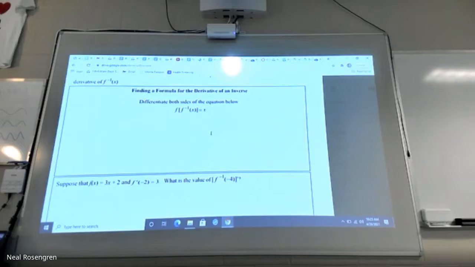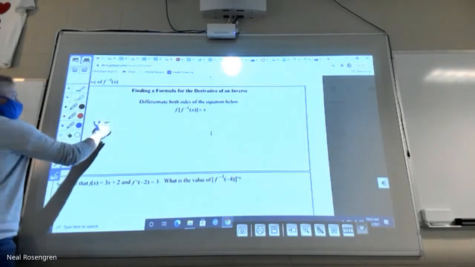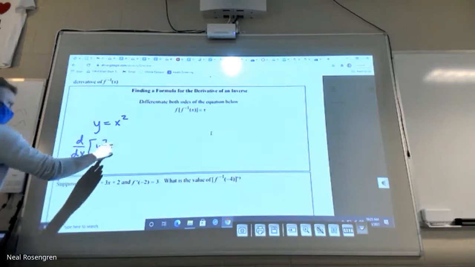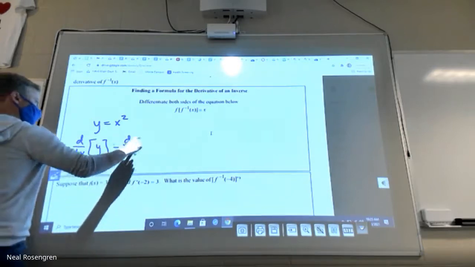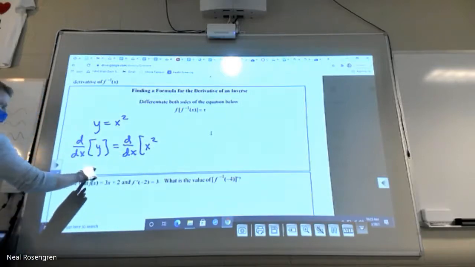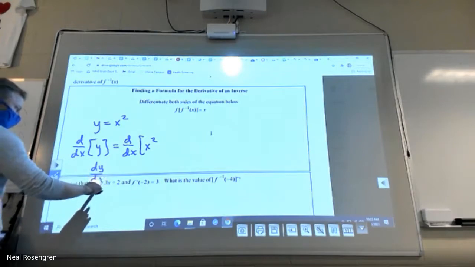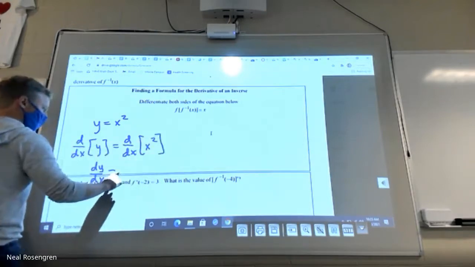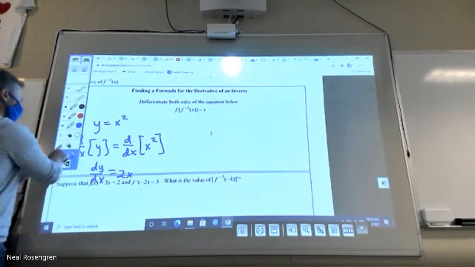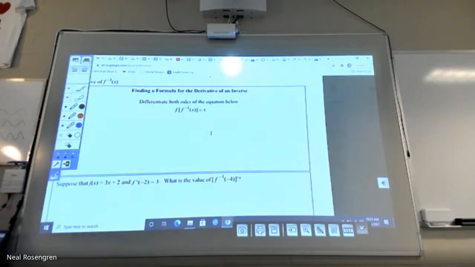And we've actually, don't write this, but we've actually been doing that the whole time. When I say this, right, and I say, oh, what's the derivative of y with respect to x? What I've really done is take the derivative with respect to x of y, the derivative with respect to x of x squared, and the derivative of y with respect to x is 2x. We've been doing that the whole time. We just didn't need to really write it down. So that's what they would do to prove the following.